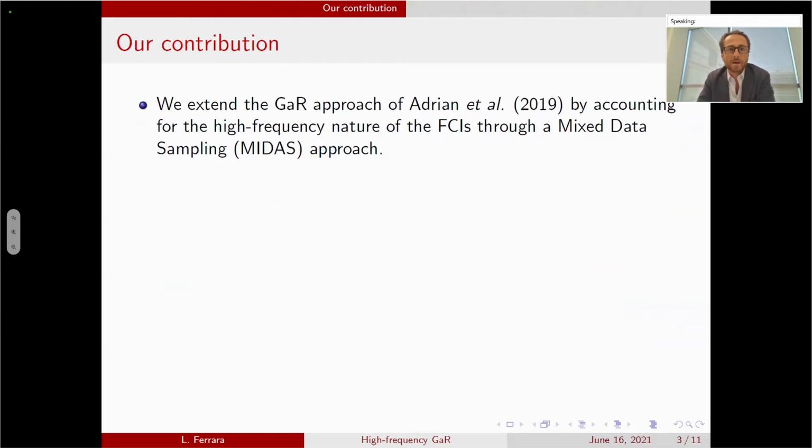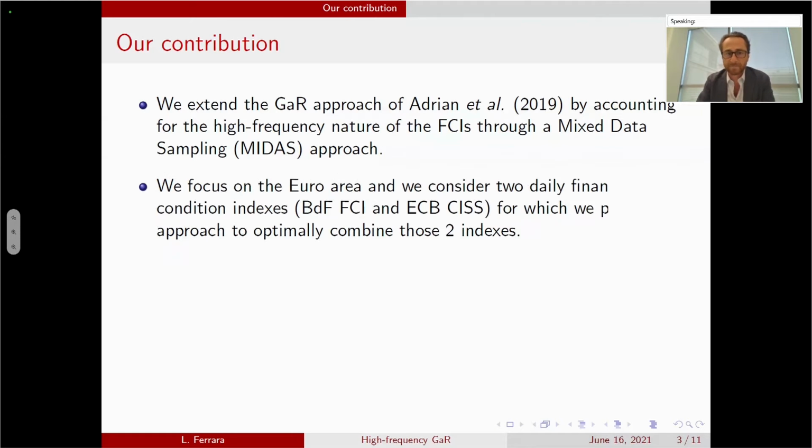So our contribution is very simple. We are going to use a financial condition index, so it's a pity to have only a quarterly regression. Why don't we use the high frequency nature of the financial condition index through a mixed data sampling approach, a MIDAS approach? And this is what we do here.